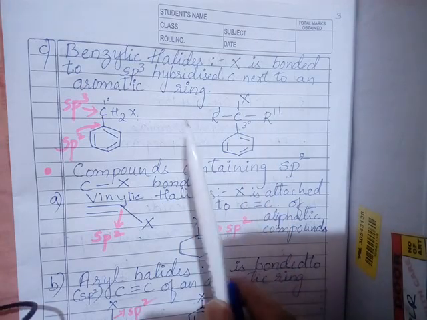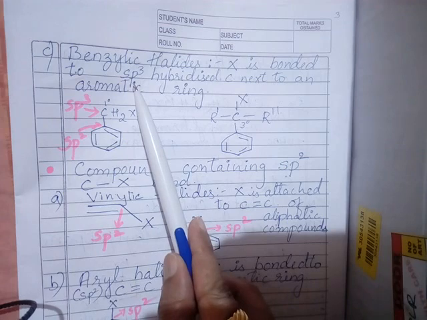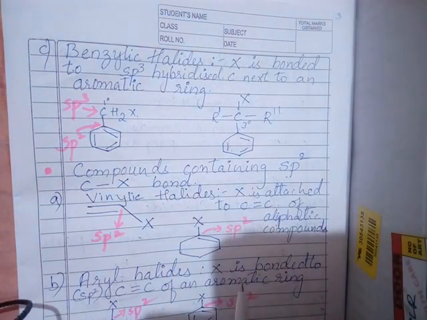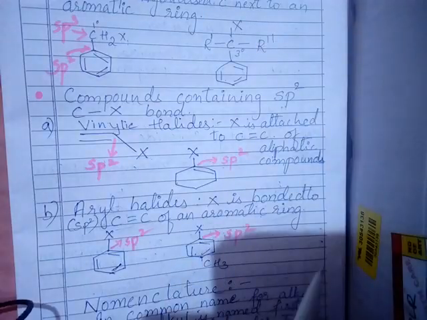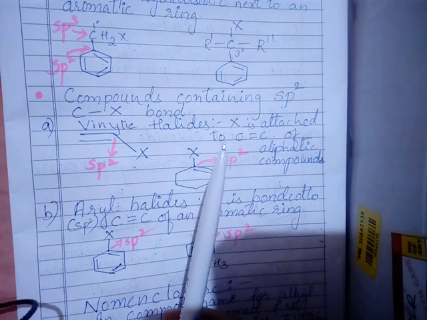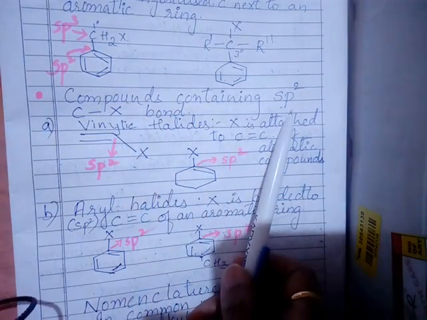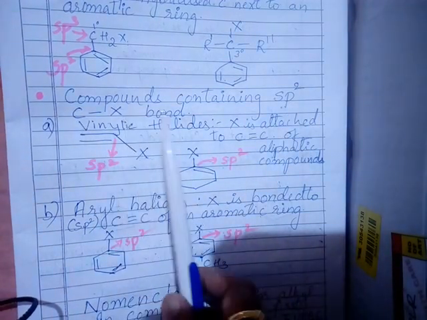So all this we have studied under what? Under sp3 type of the hybridization. Now, after studying this one, let us go for the next one. So what is the next one? So next is the classification in which the compounds are containing sp2 hybridized carbon to halogen bond.